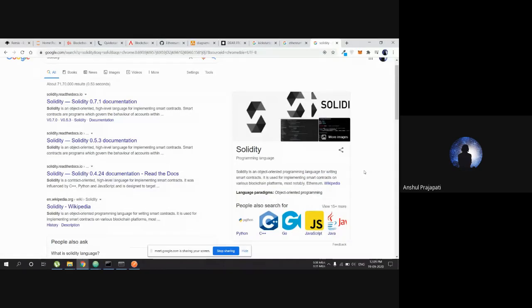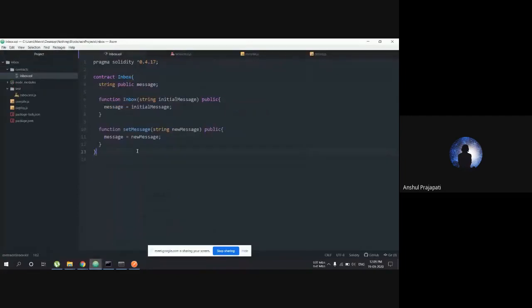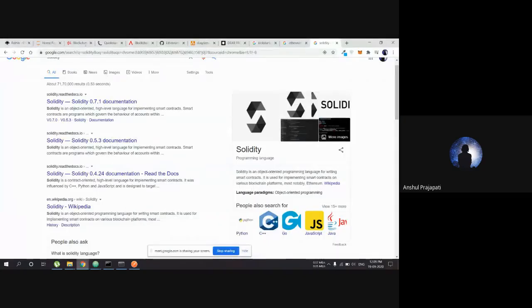This is the language we are going to use, and it is mostly based on JavaScript. The syntax is similar to JavaScript, so it's going to be somewhat easy. So what is a smart contract again? A smart contract is simply a program.